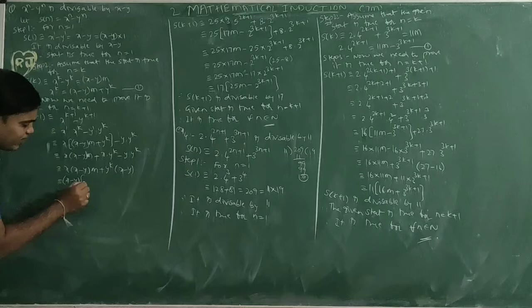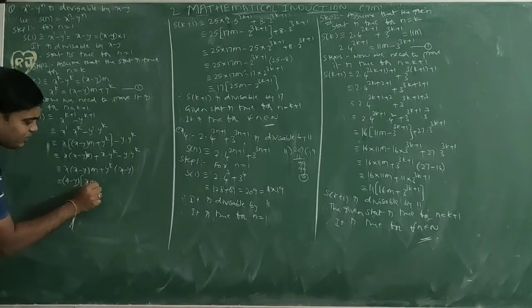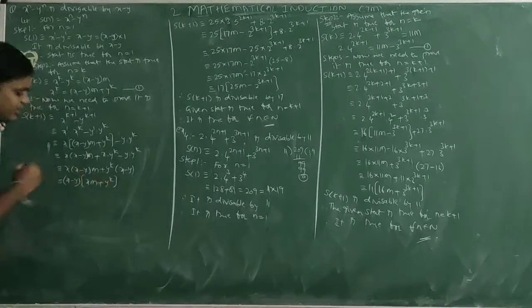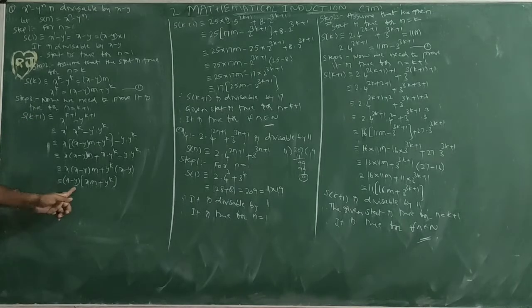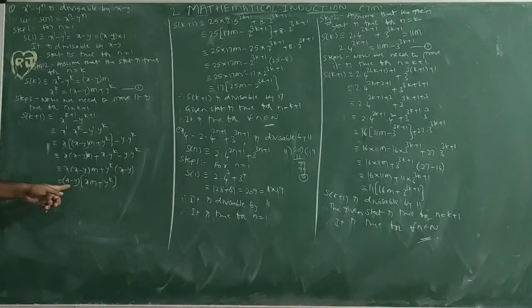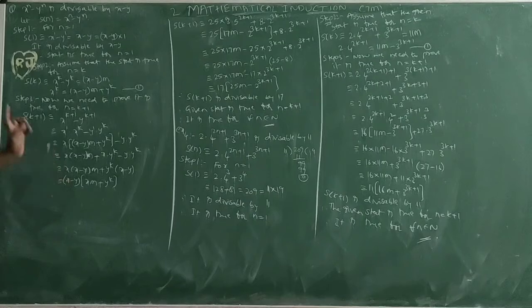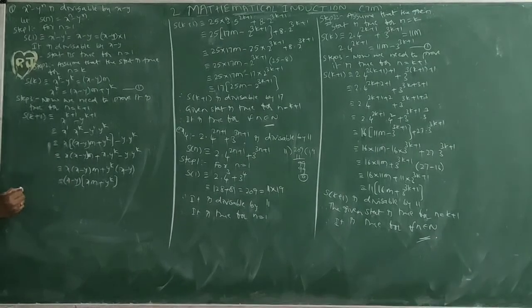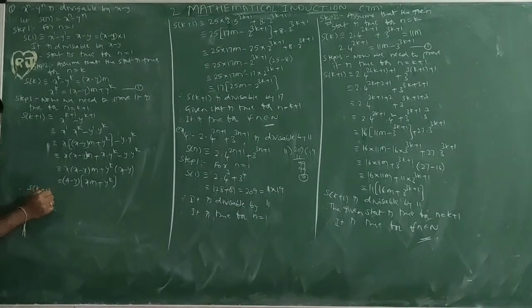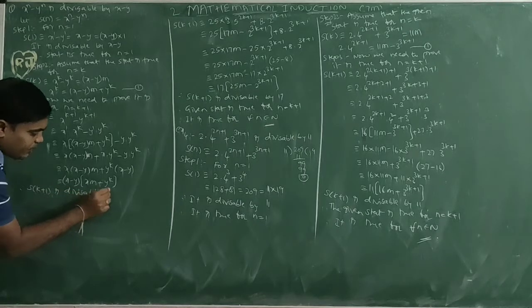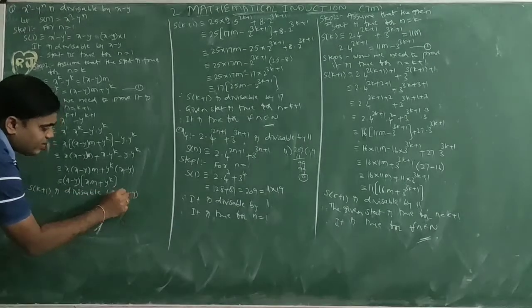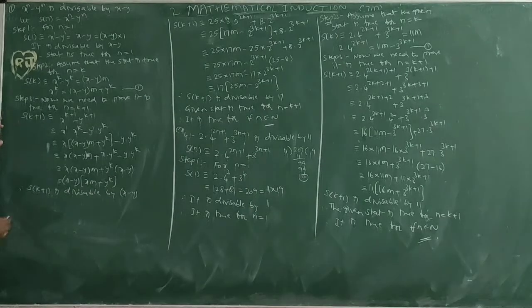If we are taking x minus y common, we get x into m plus y^k. So S(k plus 1) is the product of x minus y into this one. So S(k plus 1) is a multiple of x minus y. Thus S(k plus 1) is divisible by x minus y.